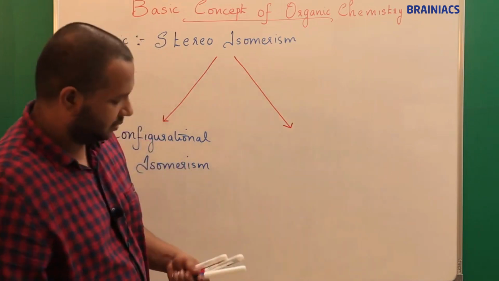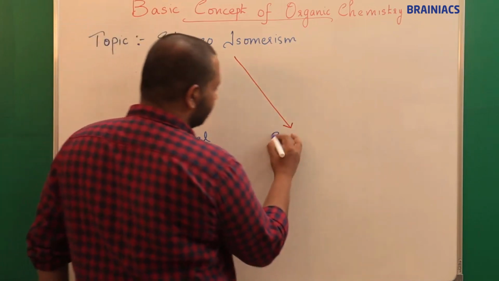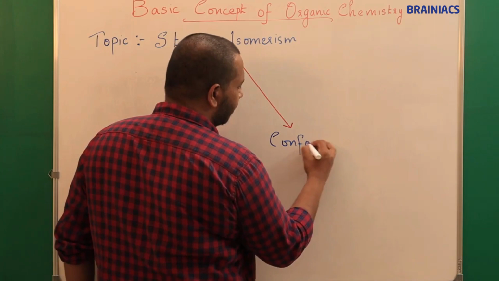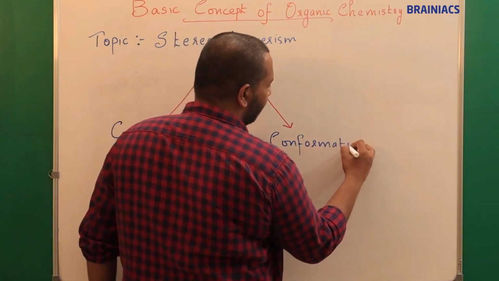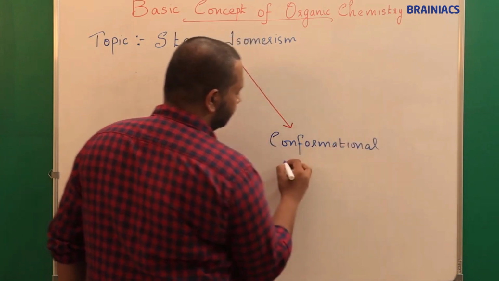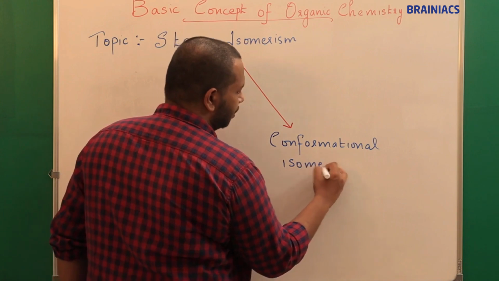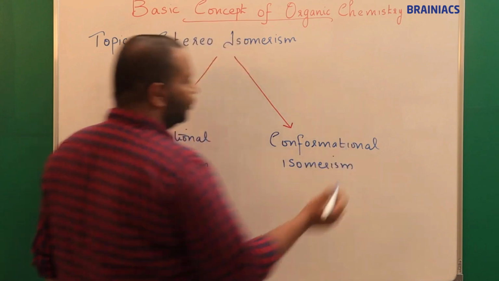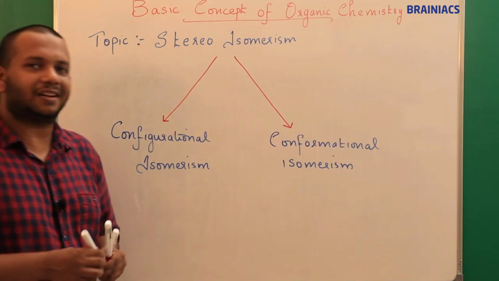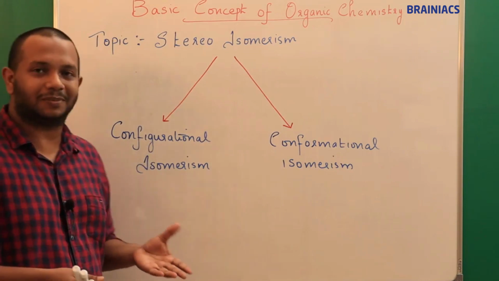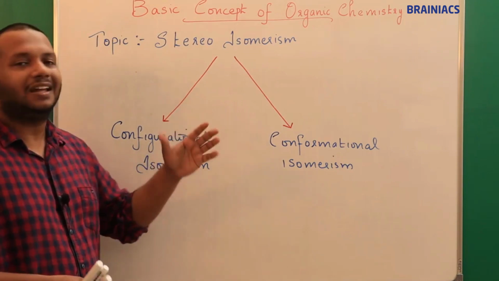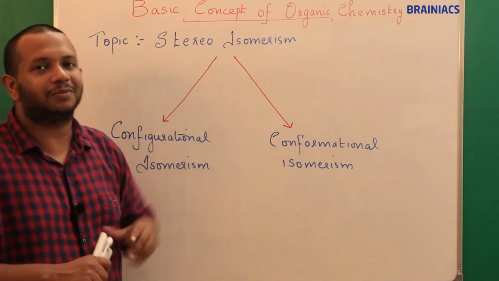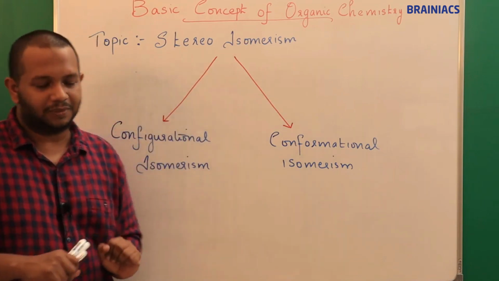So the other one is conformational isomerism. Now you will be curious, sir, what is this configurational isomerism? How is this going to create different arrangements of atoms in space? That is what I am going to tell.